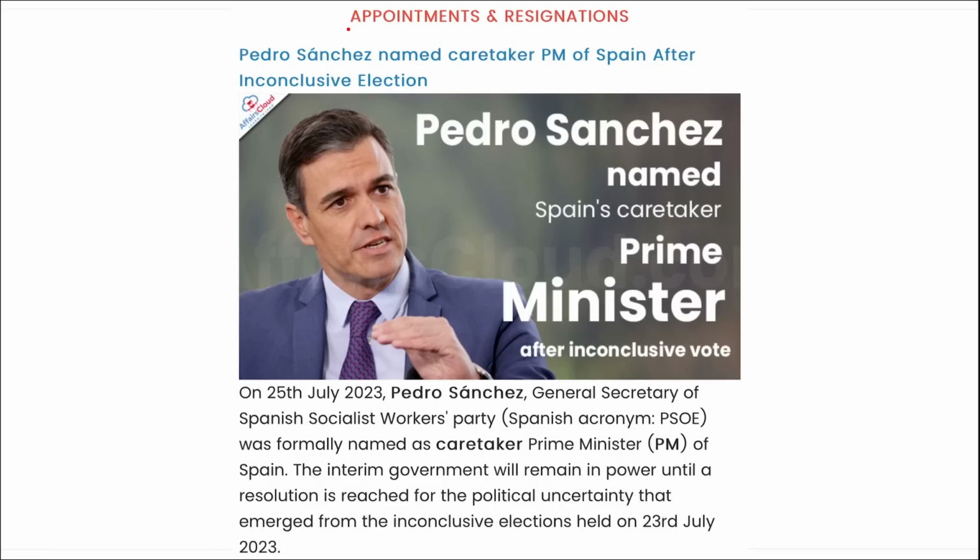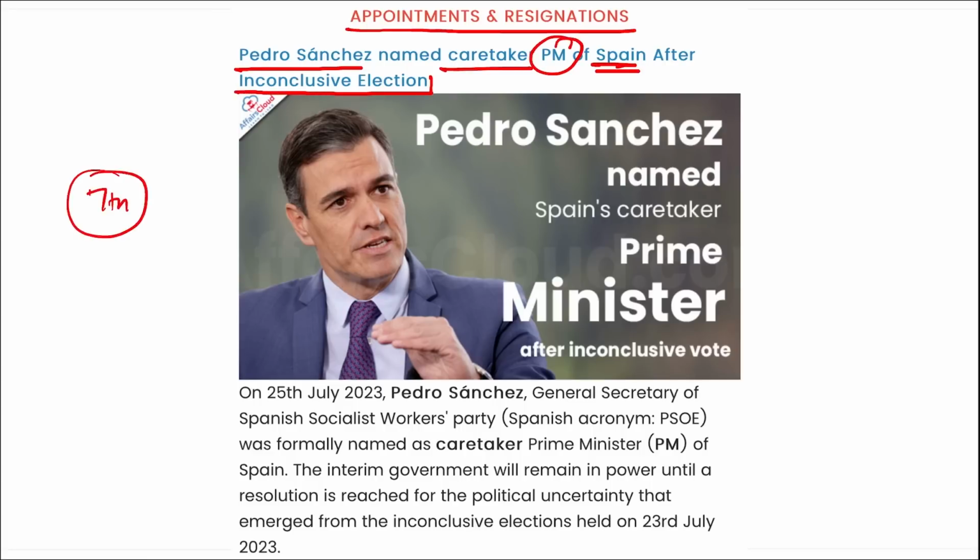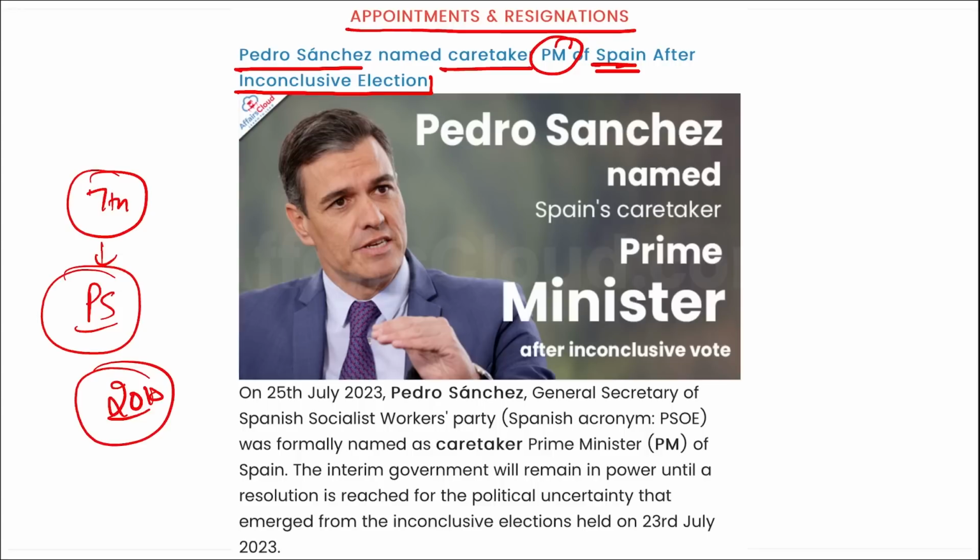Next is appointments and resignations. Recently, Pedro Sanchez has been named as the caretaker Prime Minister of Spain after inconclusive elections. So we can say who became the seventh Prime Minister of Spain, and he has been Pedro Sanchez. He's the seventh time Prime Minister of Spain since 2018. He is also the official president of the government of Spain. Correct. So coming back, who was named as the caretaker Prime Minister of Spain? Pedro Sanchez, as you can see him in the picture.